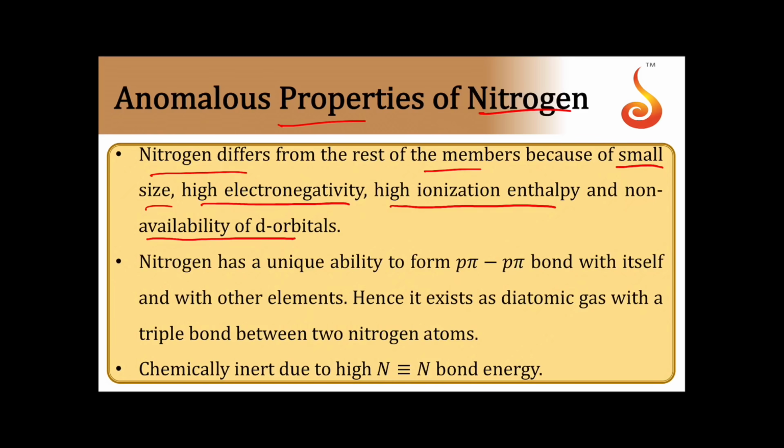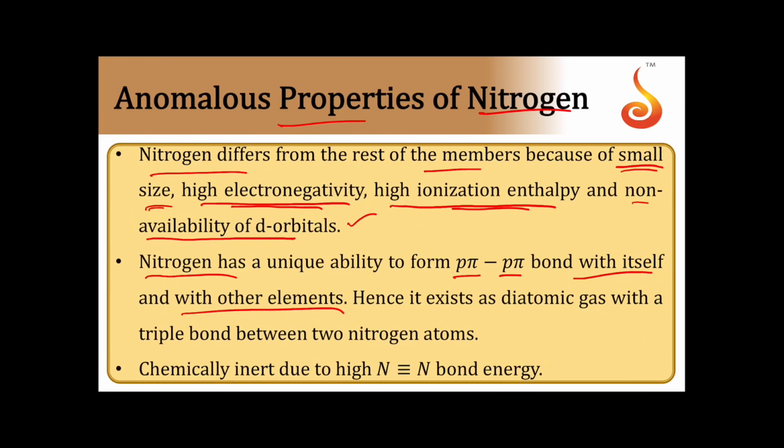The first element of every group differs from the rest of the elements. Here also, nitrogen differs from the rest because of small size, high electronegativity, high ionization enthalpy, and non-availability of d orbitals. Nitrogen has a unique ability to form p-pi bonds with itself and with other elements also.